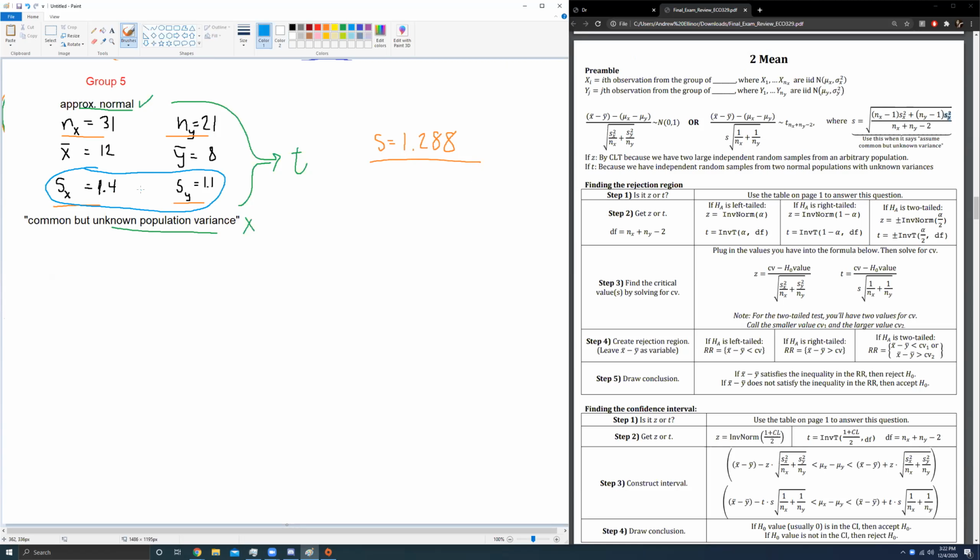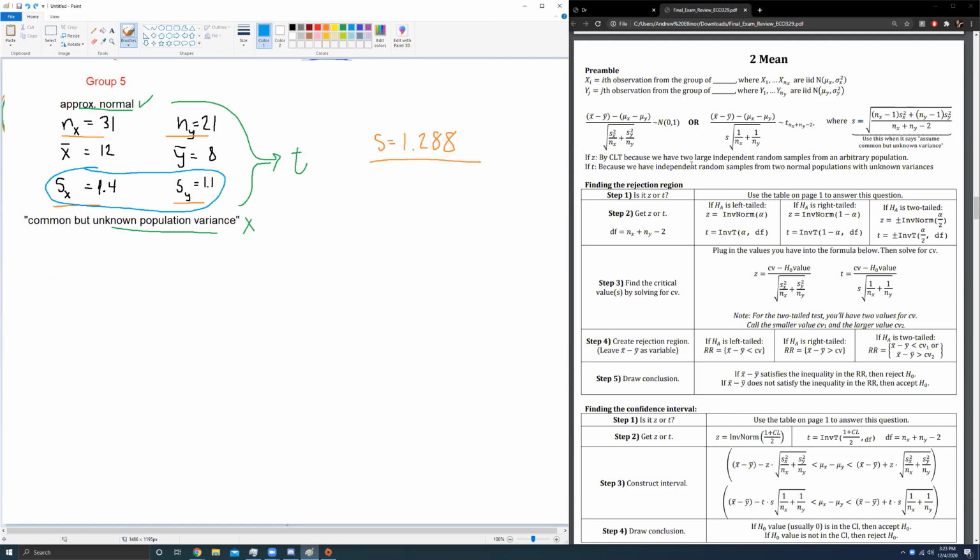1.288 is between 1.4 and 1.1. If it's not, if you get something like 2.3, you screwed up. 2.3 is not between 1.4 and 1.1. Or if you forgot the square root, as some people might have done, remember there's a square root here. If you forget the square root, you get 1.66. Is 1.66 in the interval from 1.4 to 1.1? No, it is not. So you know you've screwed something up if you get a value of s that isn't between the original two standard deviations.